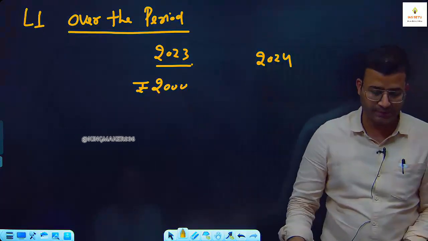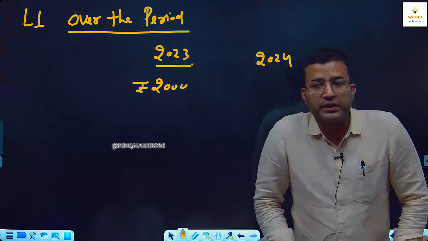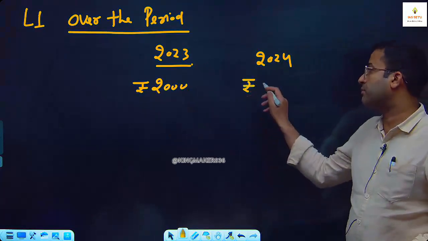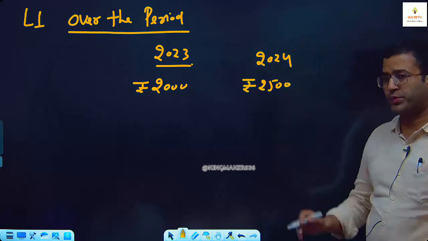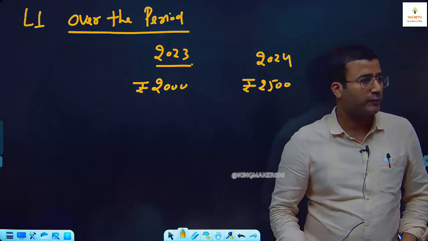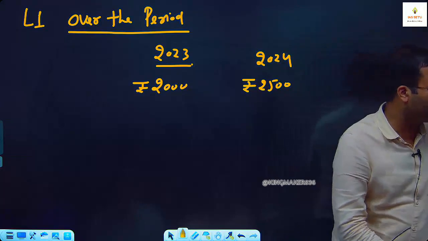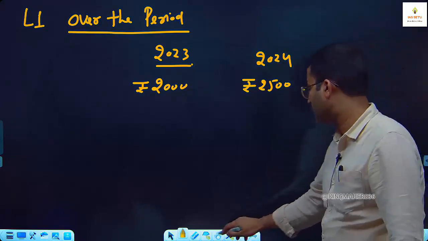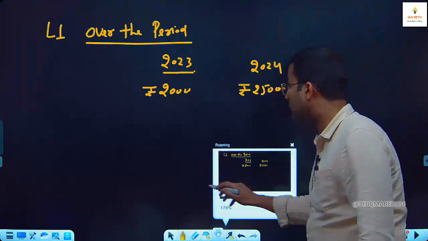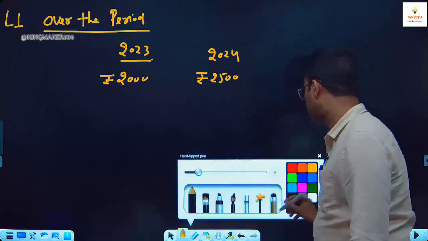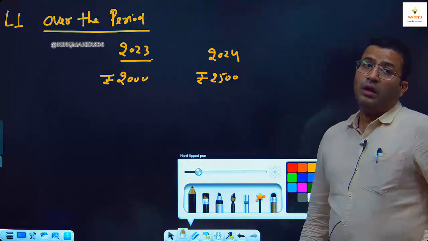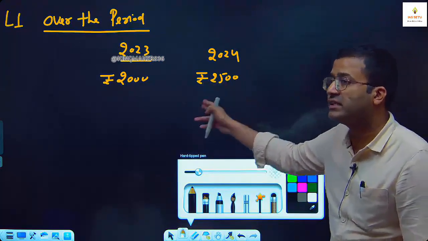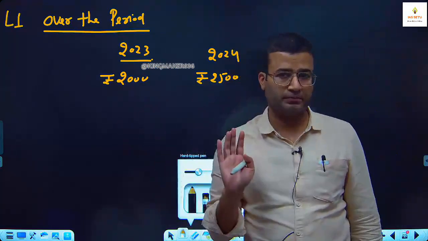This year price has been increased and the price became 2,500 rupees. So here we have to find how much percentage increase is there in the chair price over the period.